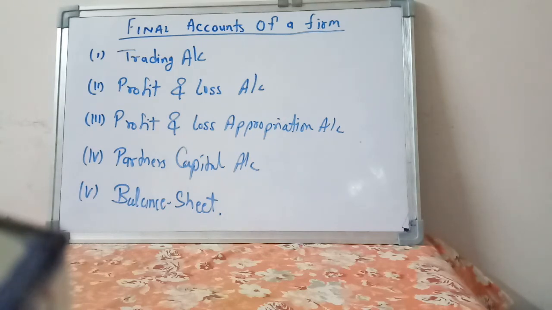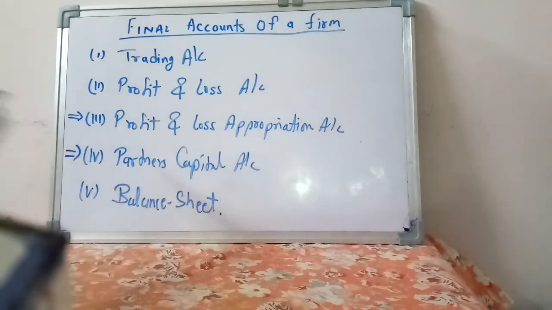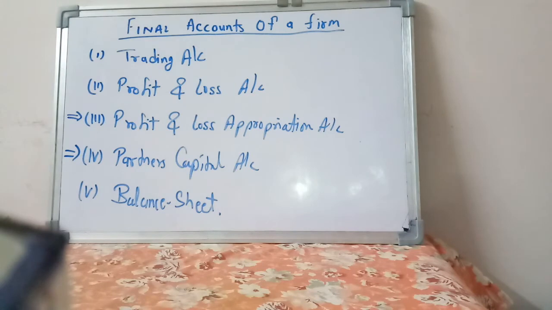of profit. And for the purpose of proper distribution of profit, we prepare first of all profit and loss appropriation account, and with the help of profit and loss appropriation, with the distribution which we made in profit and loss appropriation, we prepare partner capital account. So these are the two new things which you need to prepare in case of a partnership firm.